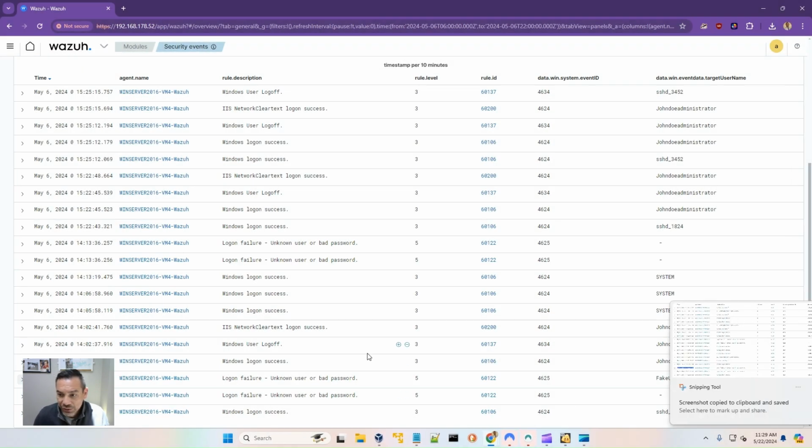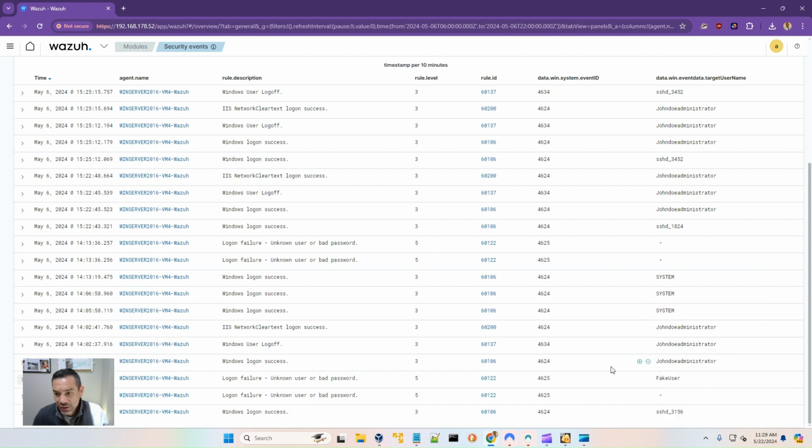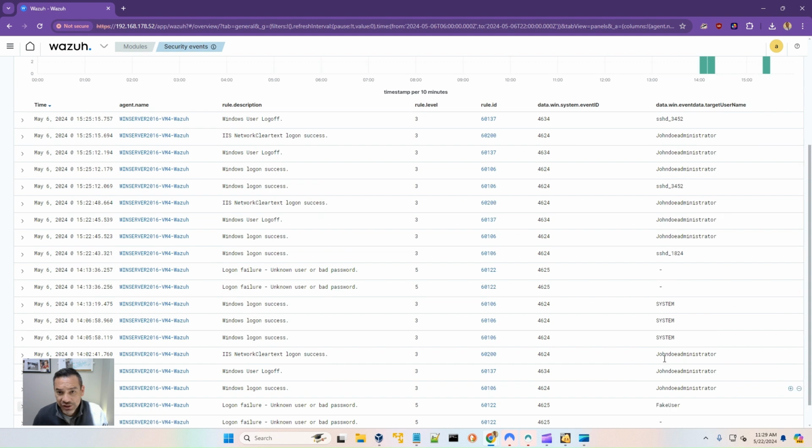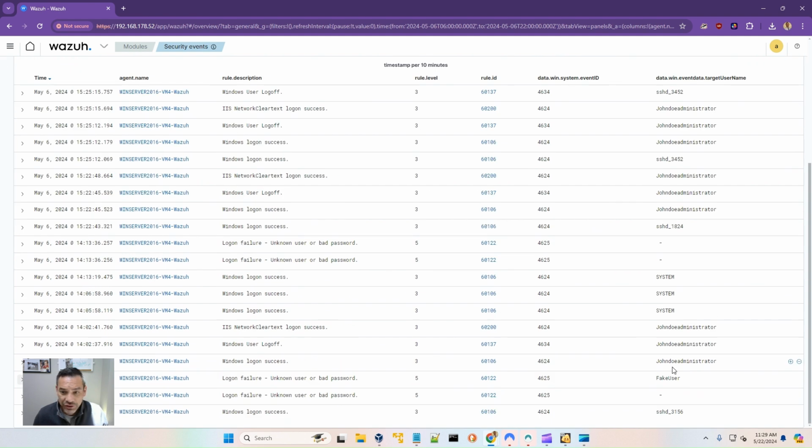Other than that, we don't really have a ton of other logs. It doesn't look like any type of exploits were attempted on here, or else we would see a bunch of different logs light up like we saw in the other assets. I don't know if this asset has been compromised. Maybe they didn't need to. Maybe they were able to get in using valid credentials.